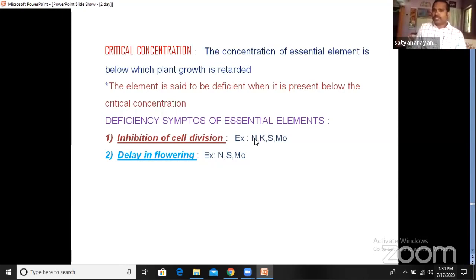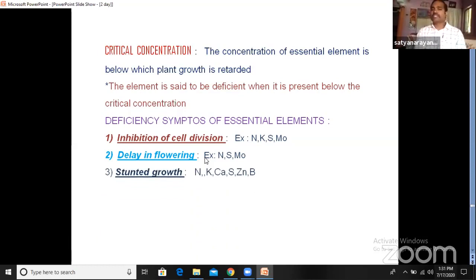In case of nitrogen, its deficiency causes inhibition of cell division, delayed flowering, and also stunted plant growth. That means a single element leads to many deficiency symptoms.